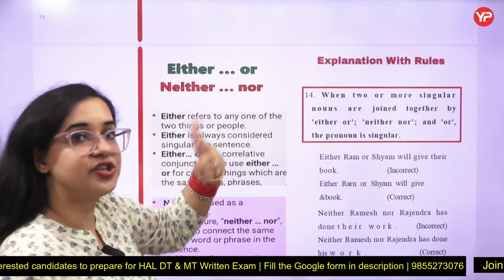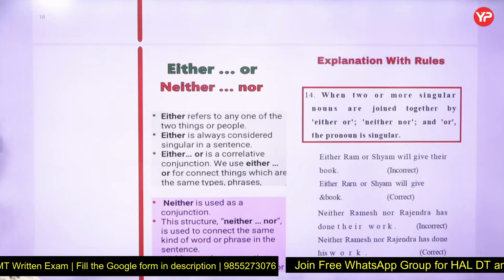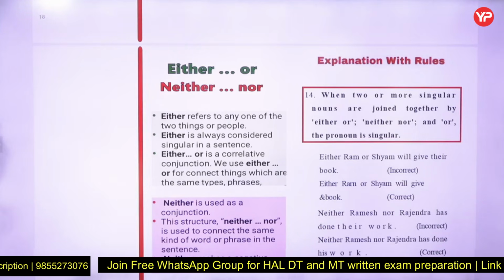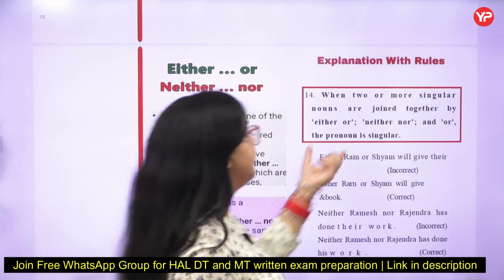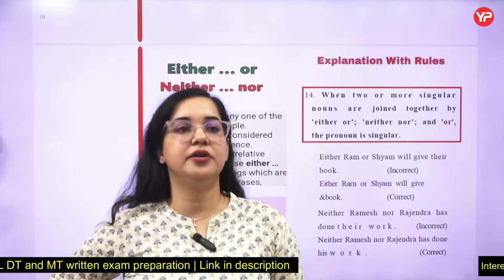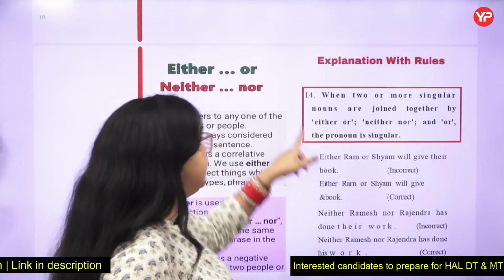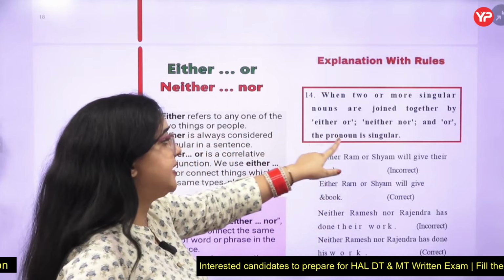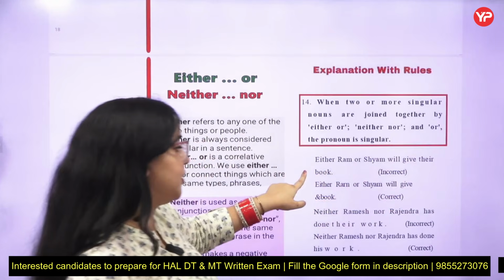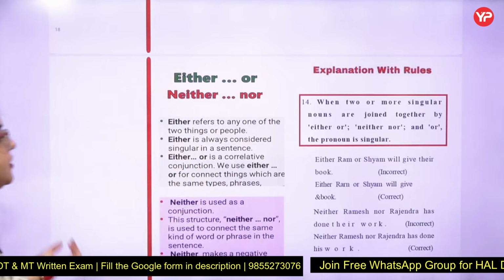Now, one more addition they want to make over here. When two or more singular nouns are joined together, obviously the verb will be singular. That we understood. With neither nor or either or, the pronoun is also singular. Now they want to refer to the verb. I told you already that you have to see the second noun. If the second noun is singular, the verb will be singular. If the second noun is plural, the verb will be plural. Similarly, in this case the pronoun will also be singular. Either Ram or Sham will give his book. Neither Ram nor Rajendra has done his work. So even the pronoun is a singular one.